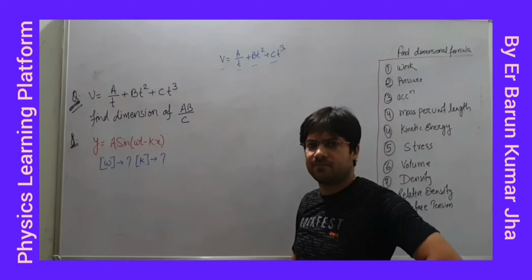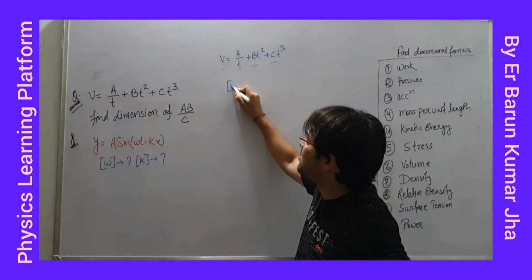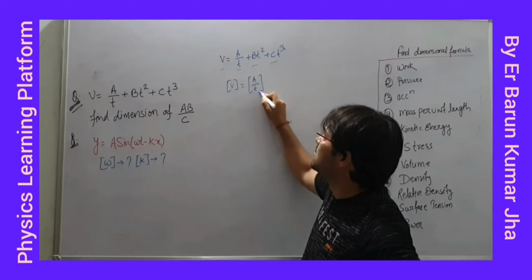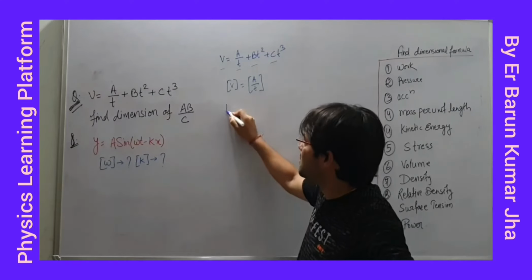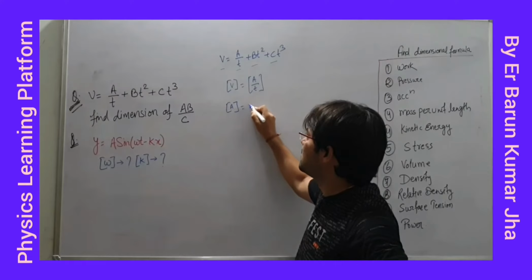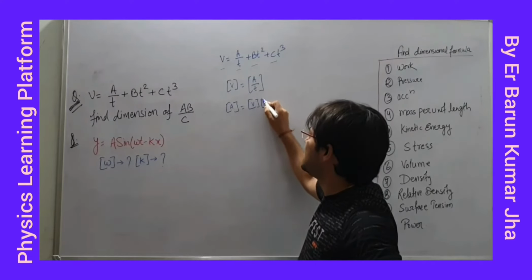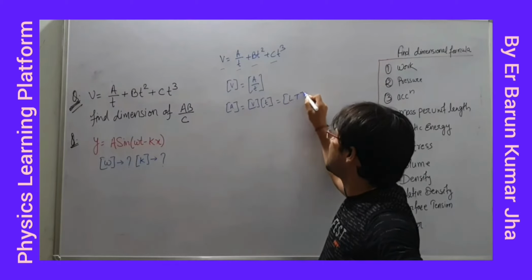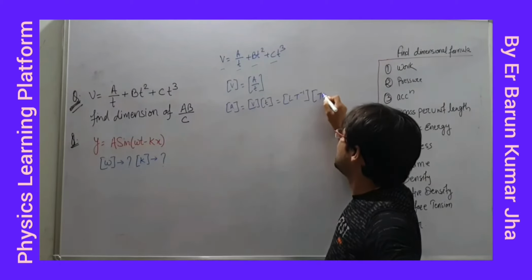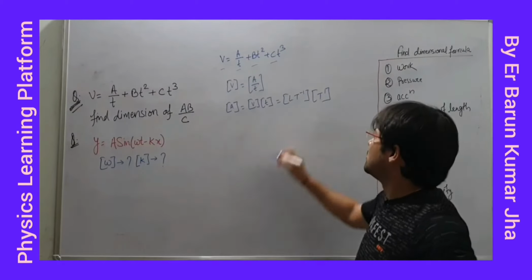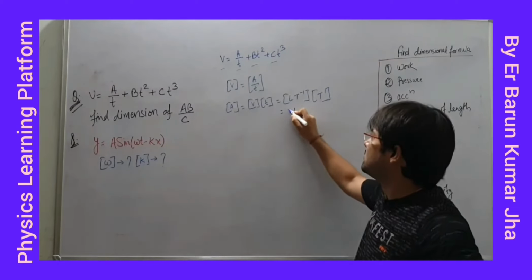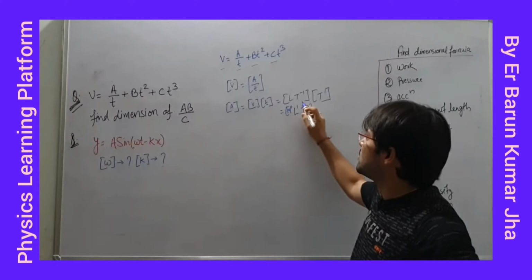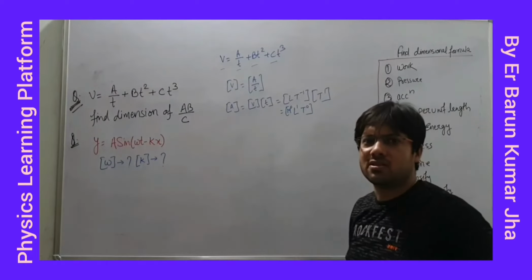This is addition. Right? It means separately you write V equal to A upon T. You have to find the dimension of A first. The dimension of A will be what? Dimension of V into dimension of T. This is how much? L T minus 1 into T1. Right? This will be how much? L. This is M0, L1, T0, because this is T minus 1, this is T plus 1, so this will be T0.